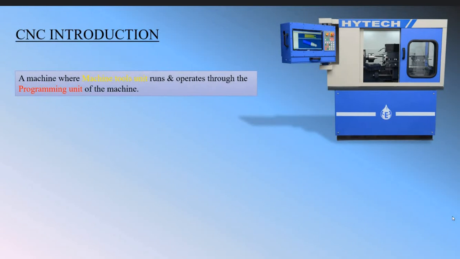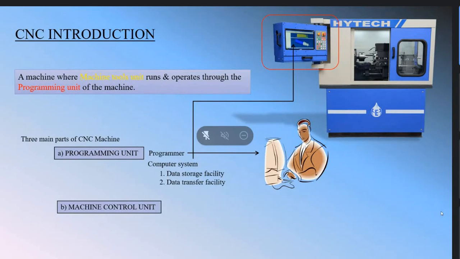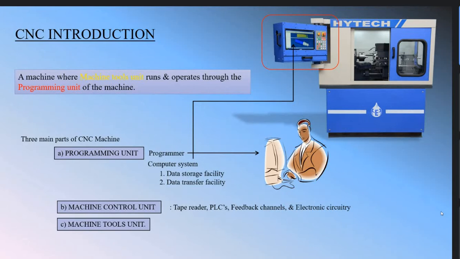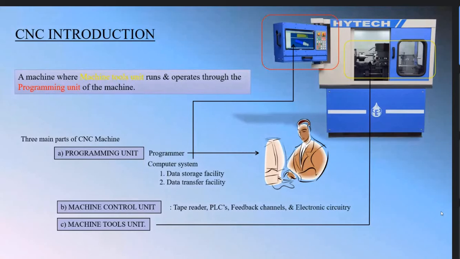Machine control unit. It is basically at the backside of the CNC machine, fixed at the backside. It includes the tape reader, PLC, feedback channels, and electronic circuitry. That type of control unit is known as the machine control unit. And the last one is the machine tool unit. Let's see where the machine tool unit is. In the yellow box, we can see the machine